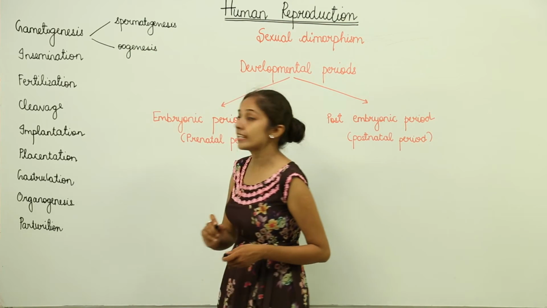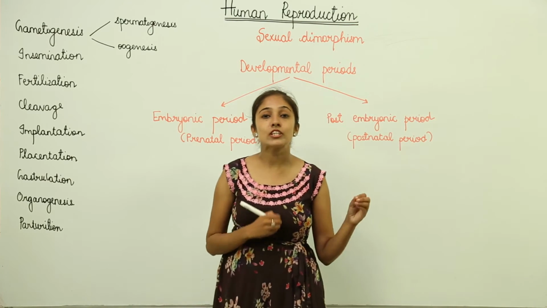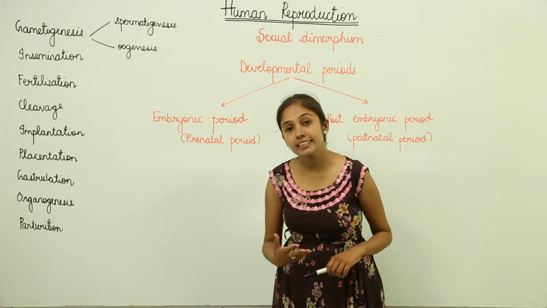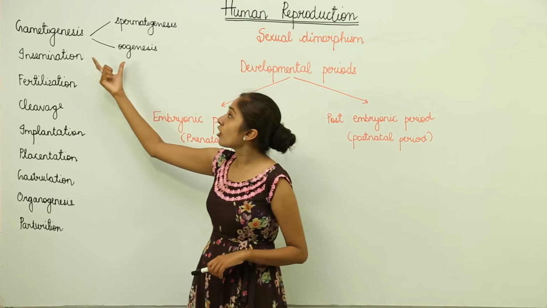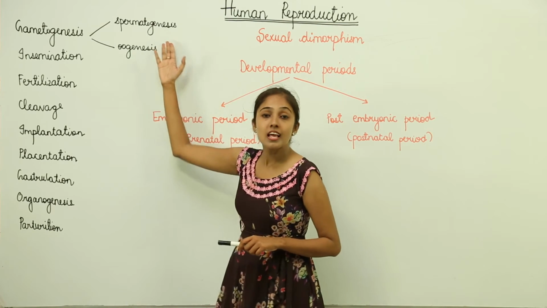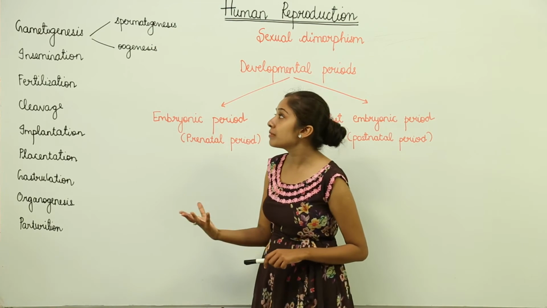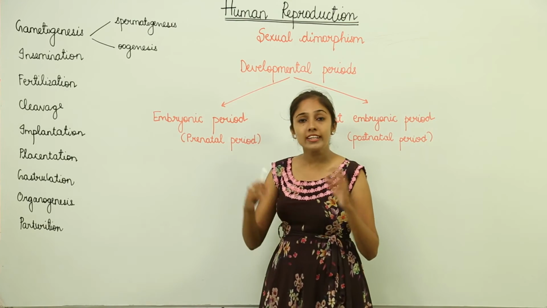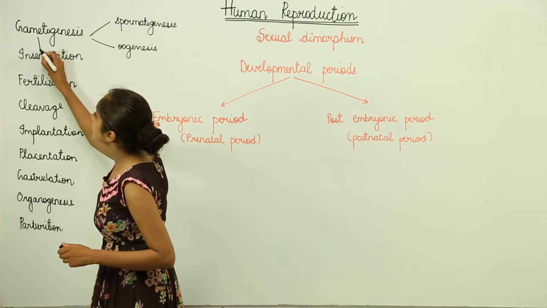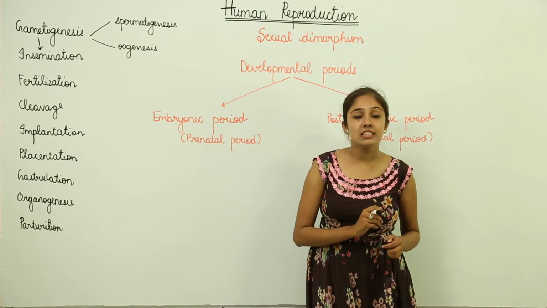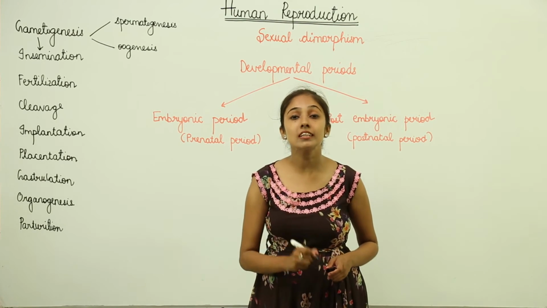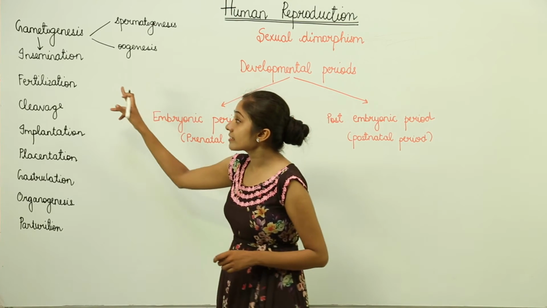Now first of all, when you become sexually mature, there are going to be certain changes, the development of secondary sexual characters, right? So there is formation of gametes, that is sperms in males, which we call spermatogenesis, and egg or ova in females, which we call oogenesis. When the gametes are available for reproduction, the next process is insemination. Insemination means the passage of the sperms inside the female genital tract. This is known as insemination.